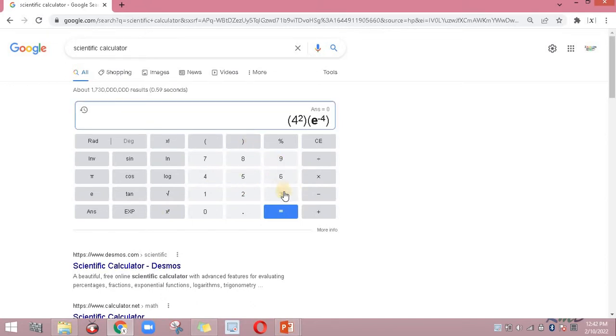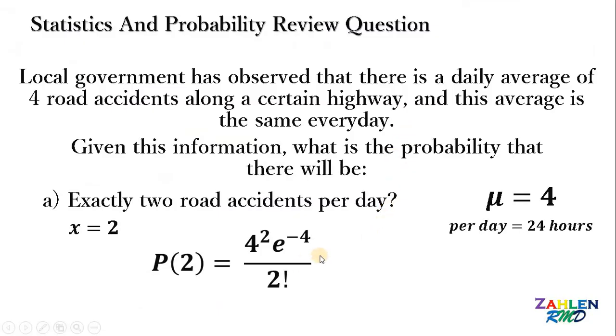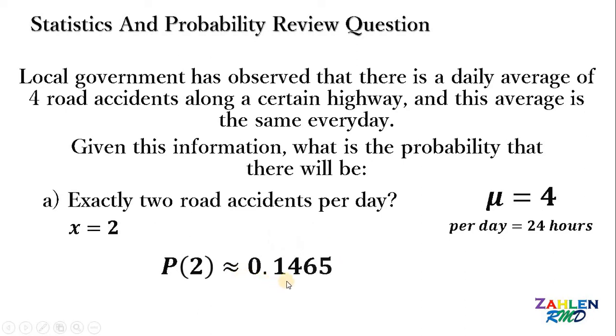And then we have this answer, and we need to divide this by 2 factorial. And equal sign, and we get an answer of 0.146525111 and so on and so forth. Therefore, this is approximately equal to 0.1465 or simply 14.65%.